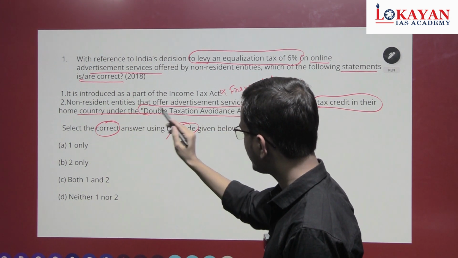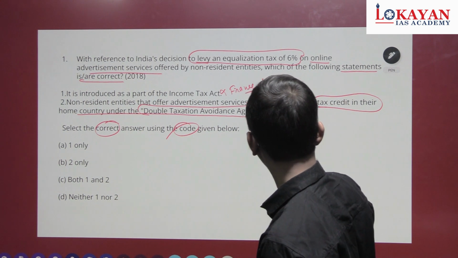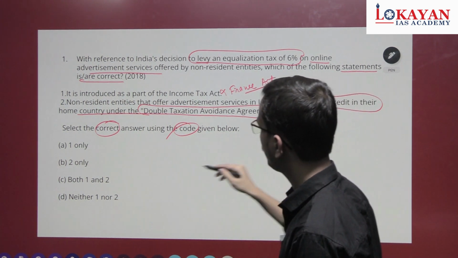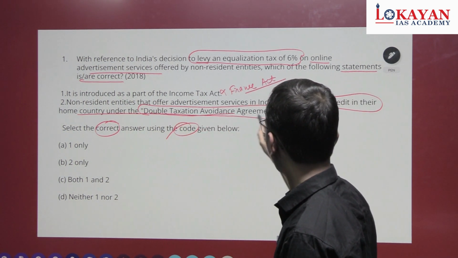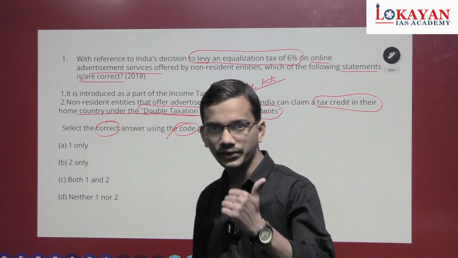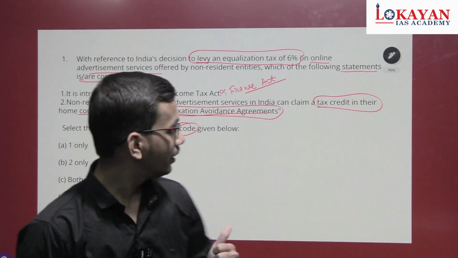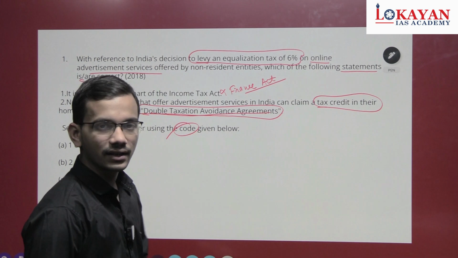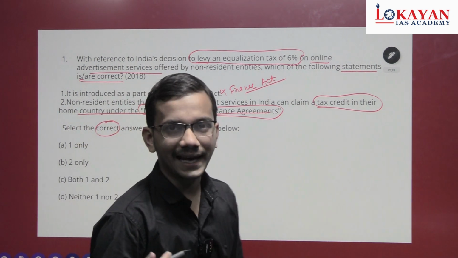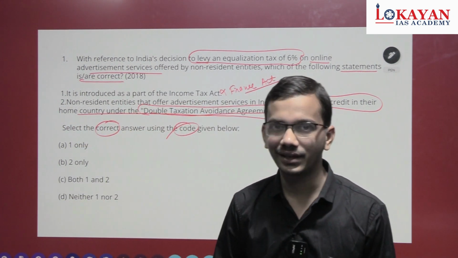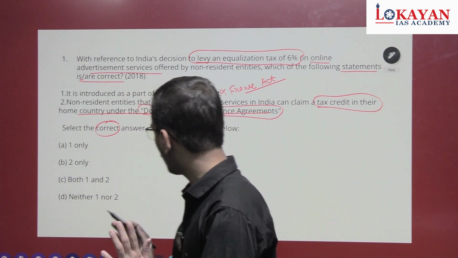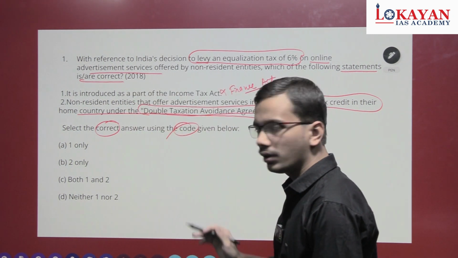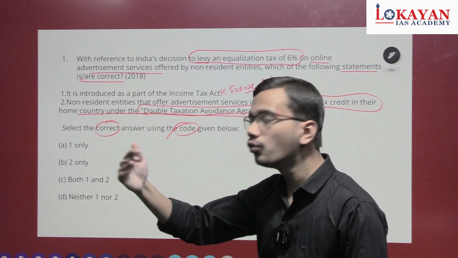Second, non-resident entities that offer advertisement services in India can claim tax credit under double taxation avoidance agreement. See, in the inflation topic we discussed that such statements, like inflation index bonds have been given tax exemption, are generally wrong. And here also the statement is very vague and too far-fetched.